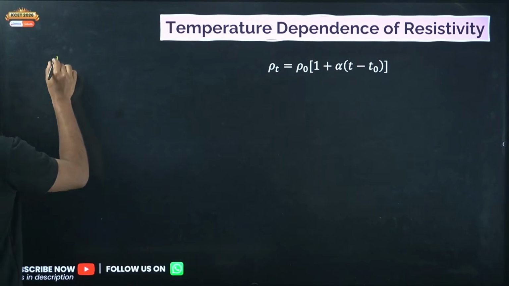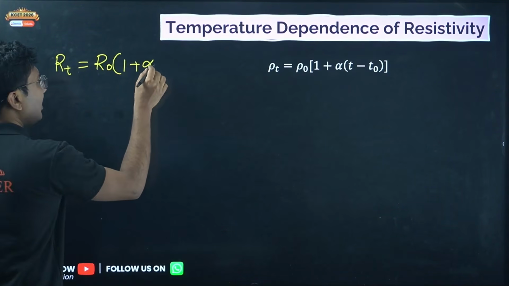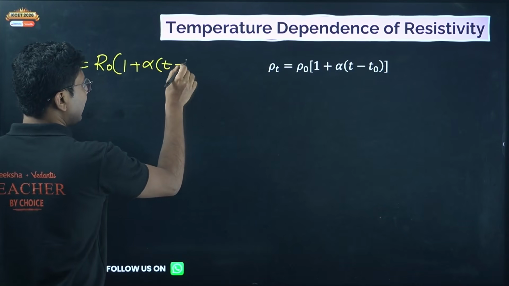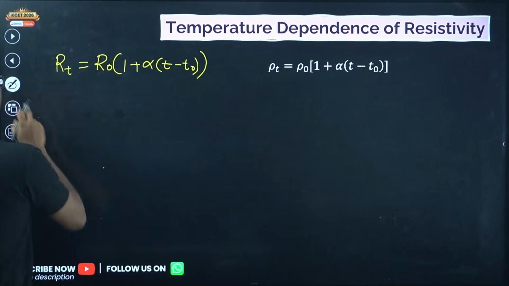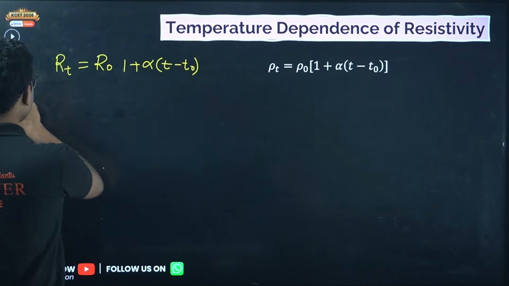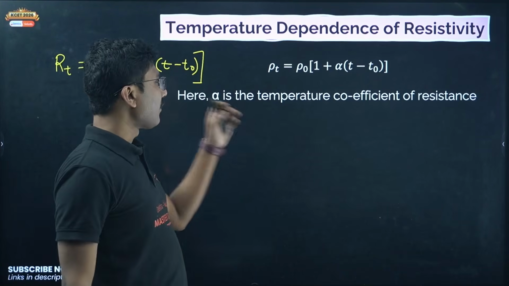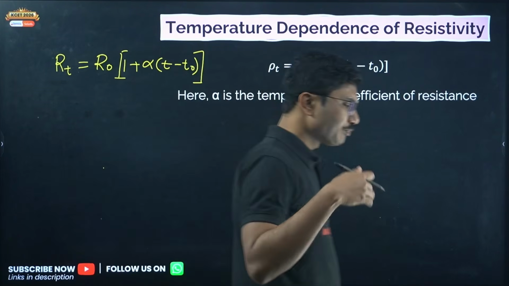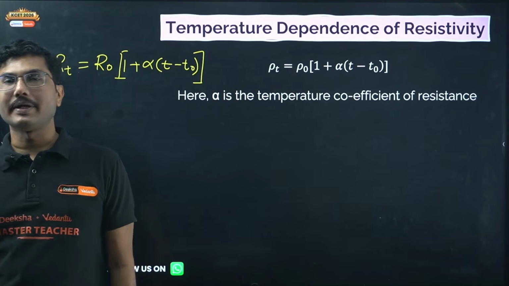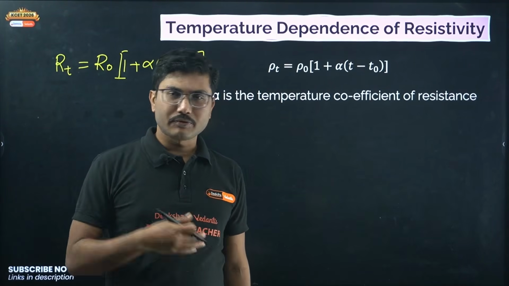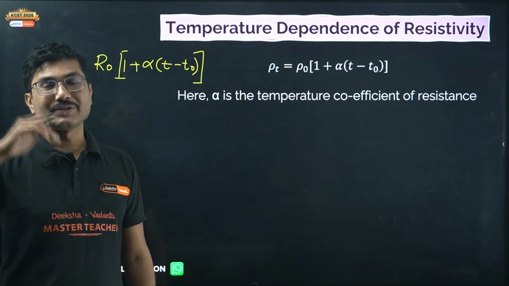For resistance, RT equals R naught into 1 plus alpha into T minus T naught. Generally T naught is 0 degrees, the base temperature. Here alpha is called the temperature coefficient of resistance. It also depends on the material, so different materials have different alphas. Alpha is not constant for all materials. So rho depends on the material as well as the temperature.